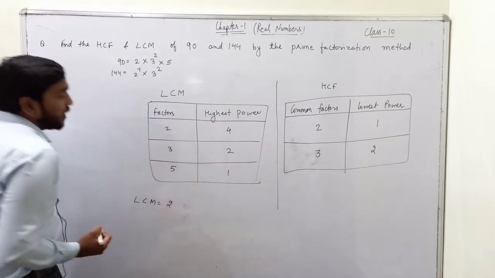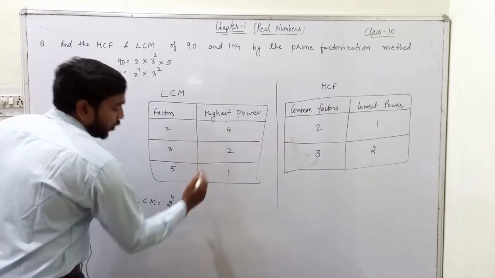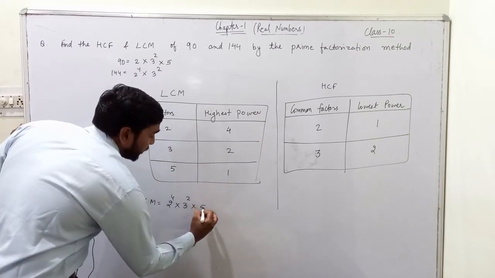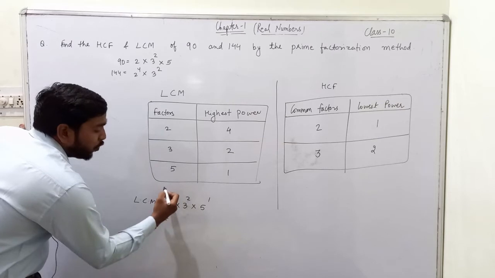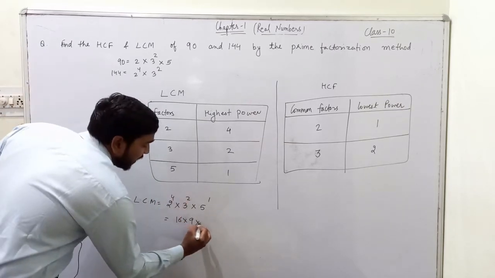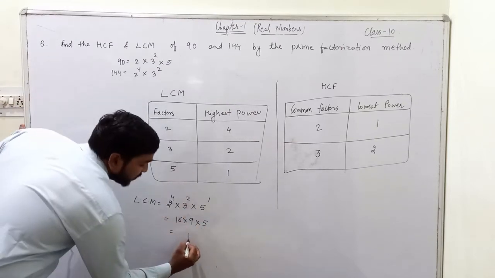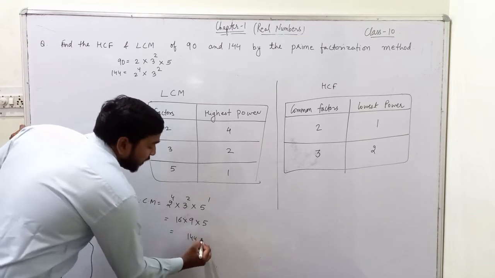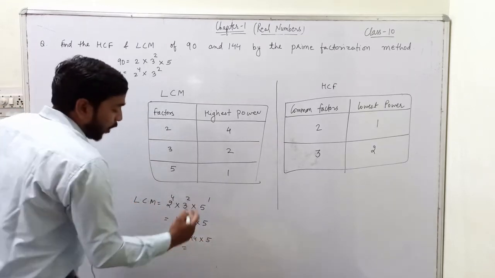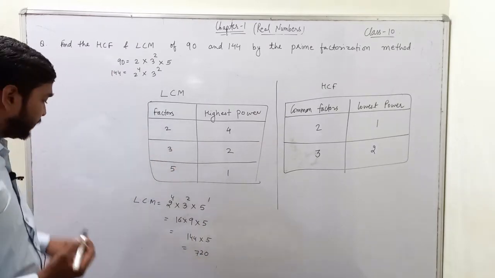So the LCM will be 2 power 4 times 3 power 2 times 5 power 1. 2 power 4 is 16, 3 power 2 is 9 and it is 5. 16 nines are 144, and into 5. If you multiply 144 and 5, what do we get? We get 720.